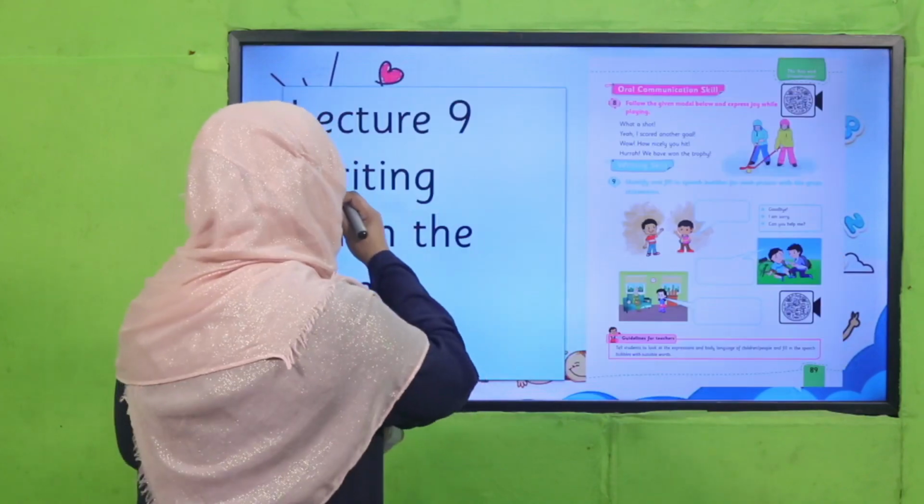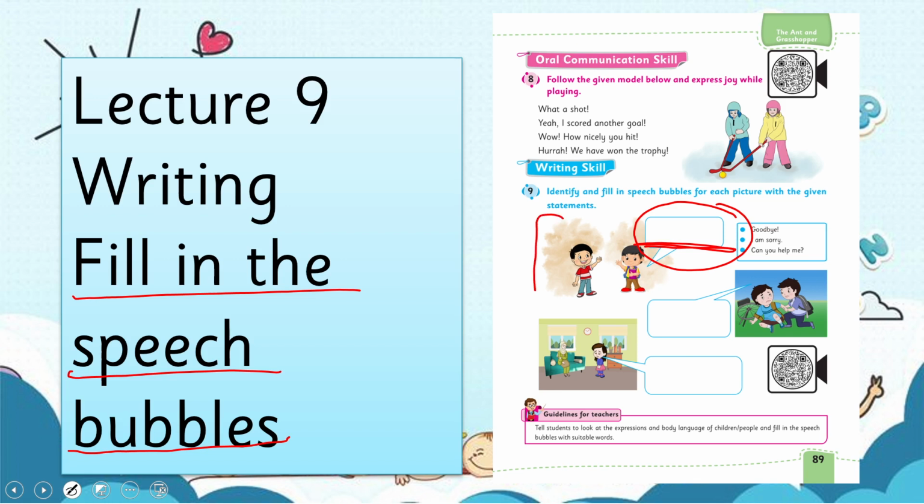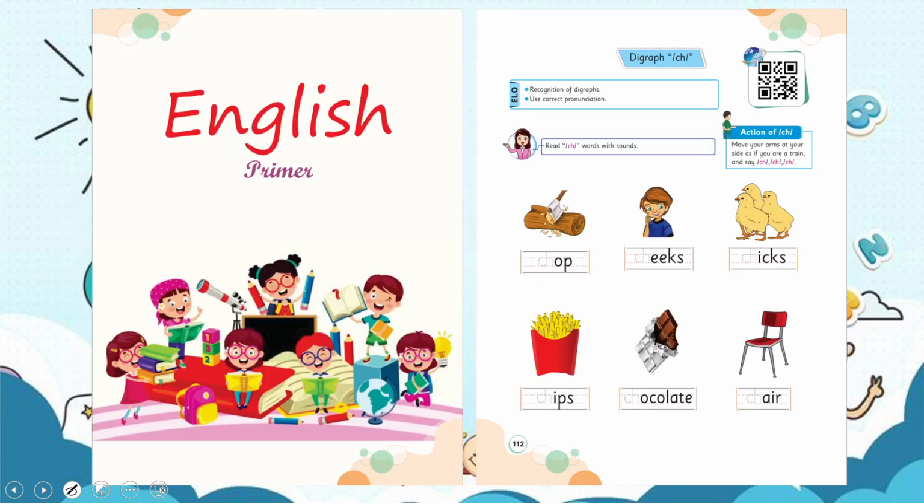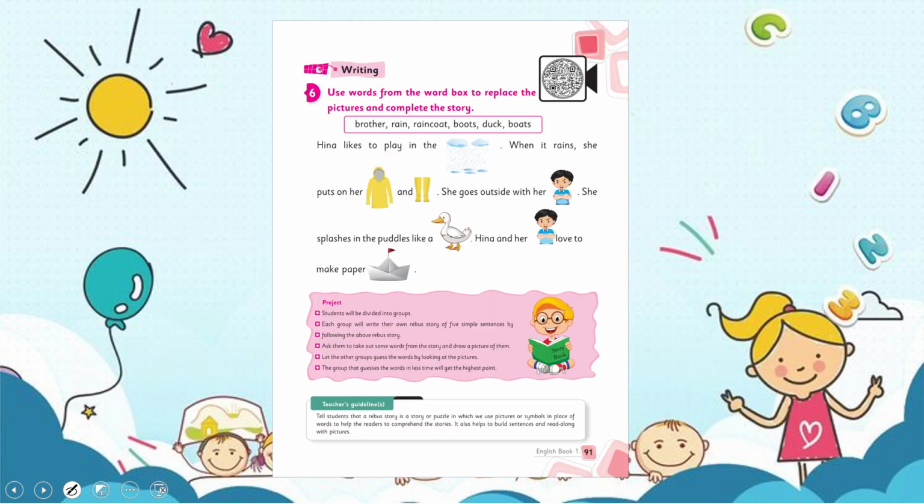So, my dear children, today we are going to learn to fill in the speech bubbles. Means there is a speech bubble. You will write words over here by understanding what this person is saying. Before this, in your primer, you have already learned better by looking at picture. You have learned how to complete the word, and we have practiced this concept in grade 1 as well. This is another new thing to it which we are going to learn today.